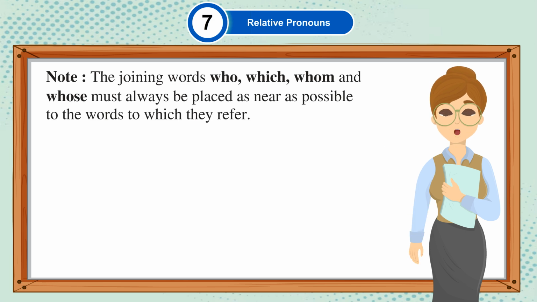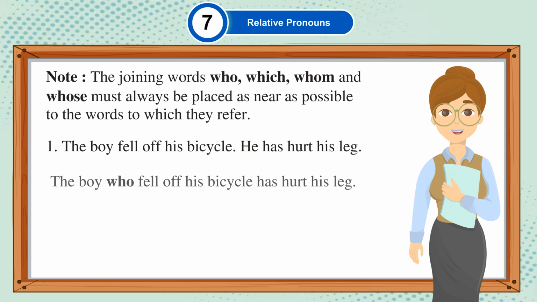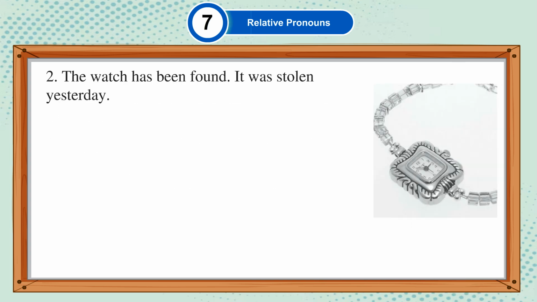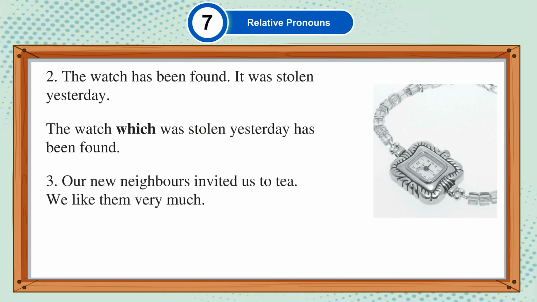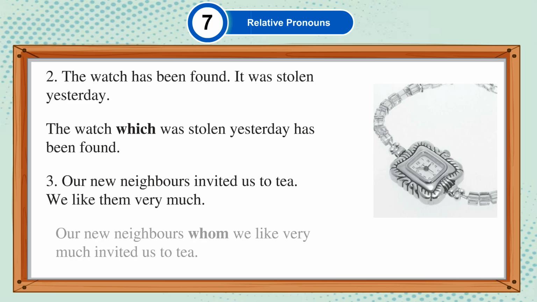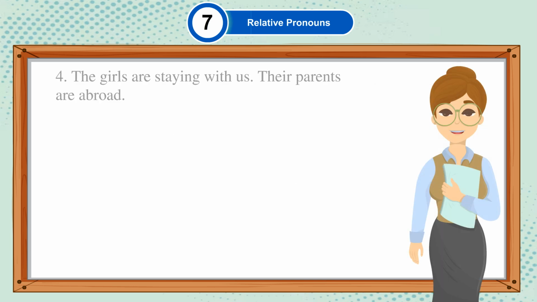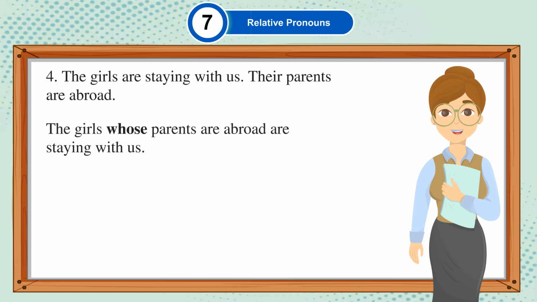The boy fell off his bicycle. He has hurt his leg. The boy who fell off his bicycle has hurt his leg. The watch has been found. It was stolen yesterday. The watch which was stolen yesterday has been found. Our new neighbors invited us to tea. We like them very much. Our new neighbors, whom we like very much, invited us to tea. The girls are staying with us. Their parents are abroad. The girls whose parents are abroad are staying with us.